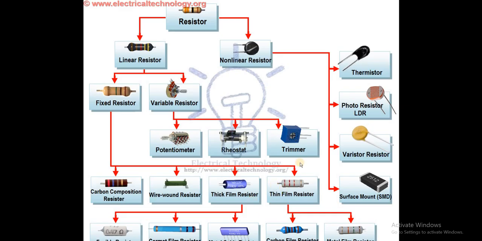Now back to our diagram. We have the variable resistor also. The resistance of a variable resistor varies as we rotate this knob, so the value of the resistance varies. Let me show you in the simulation.